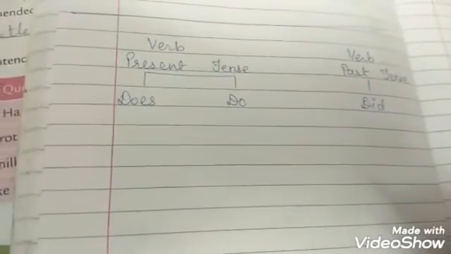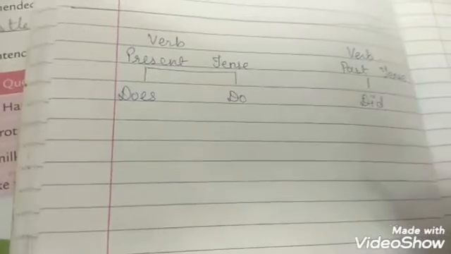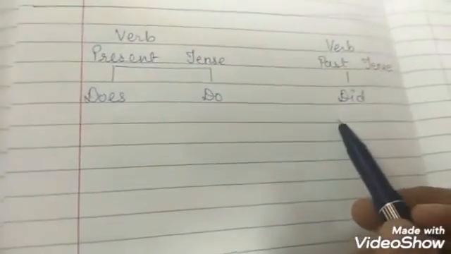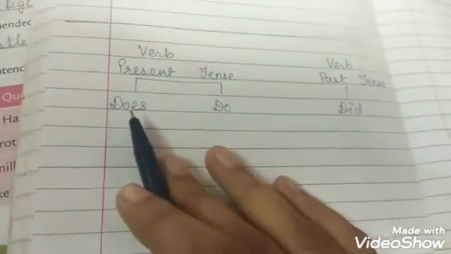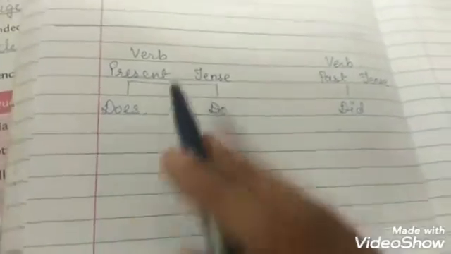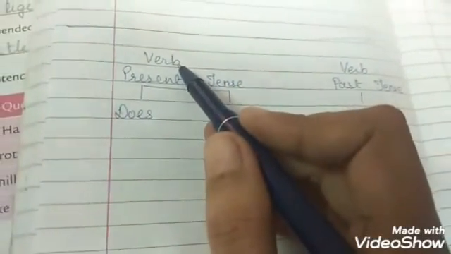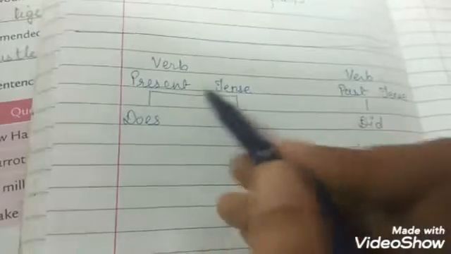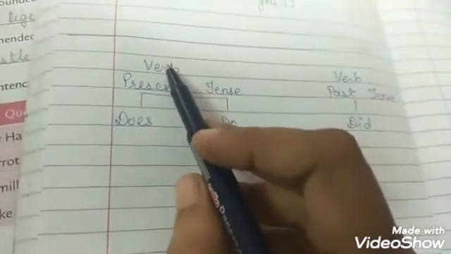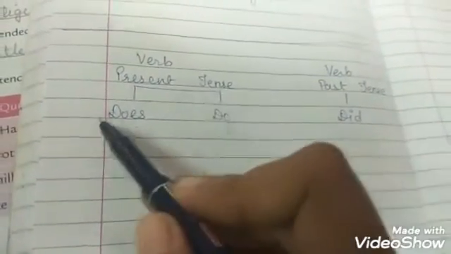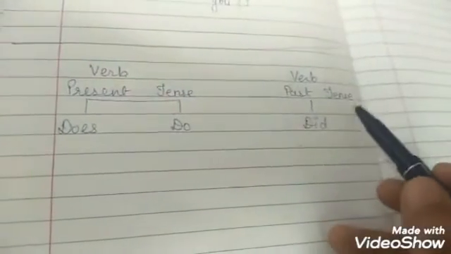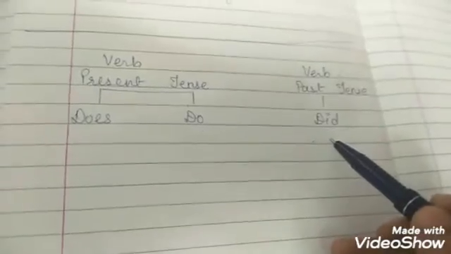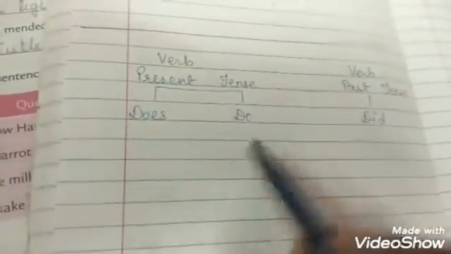When turning statements into questions, it is sometimes necessary to use one of the words: does, do and did. So let us learn how to use it. First of all, whenever a normal verb, an action word, is given in a statement: if the verb is in the present tense, children, we will use either does or do. And when the verb is in the past form, we will use did. So let us see when we will use does and do.